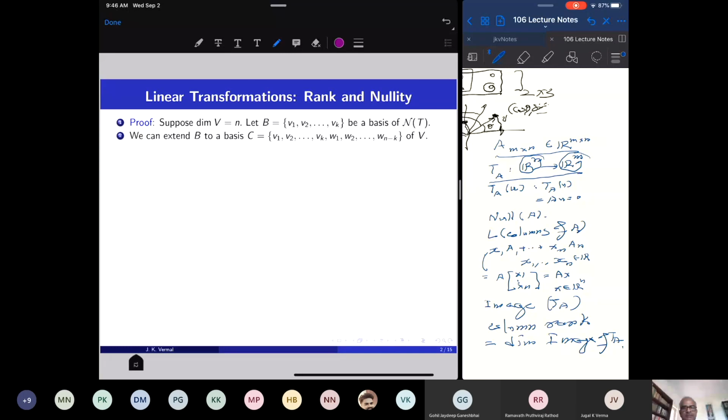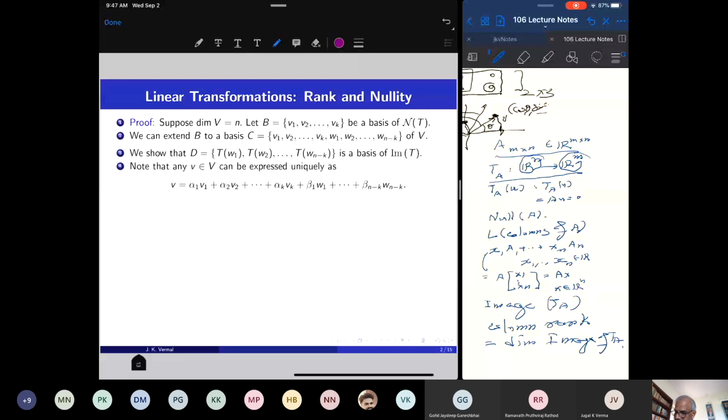Inside the null space, V1 up to Vk were inside the null space. And W1 up to Wn minus k are vectors outside the null space, and I add these vectors to the basis B, and I get a basis of the whole space. V is n dimensional, so a basis of V contains n vectors. So I extend the basis B to a basis C of the whole vector space.